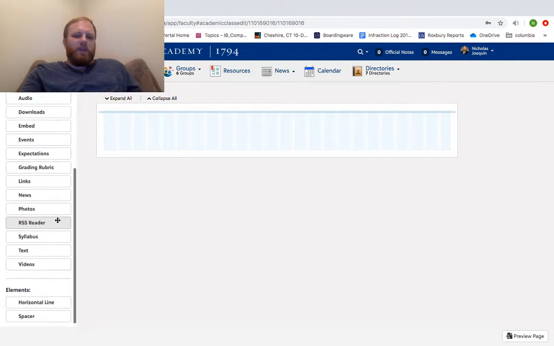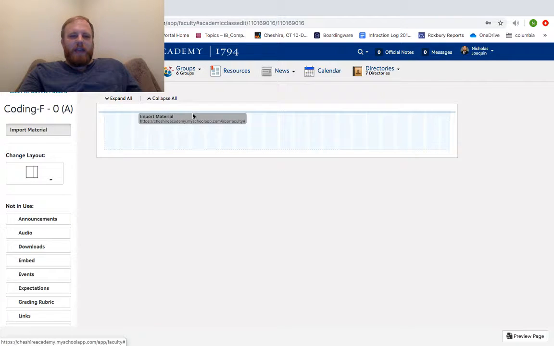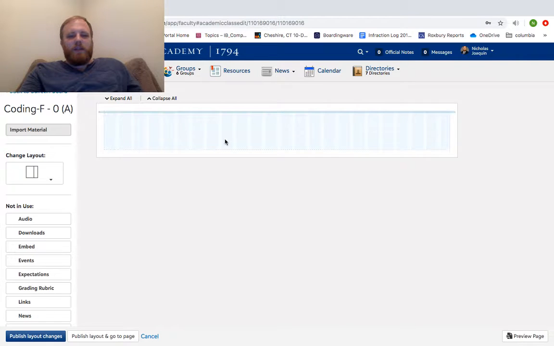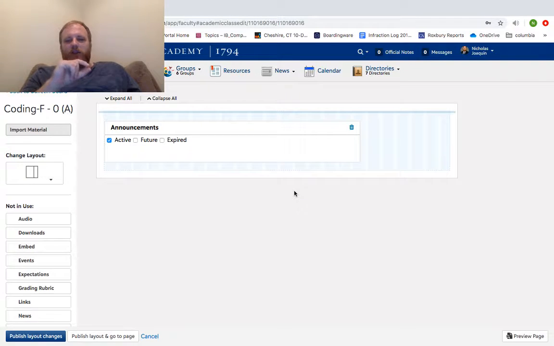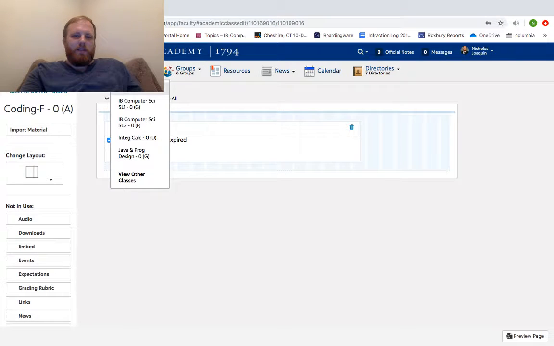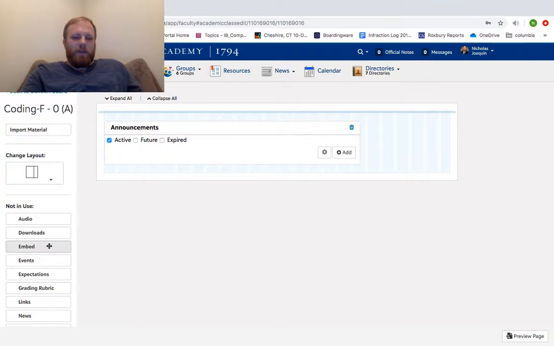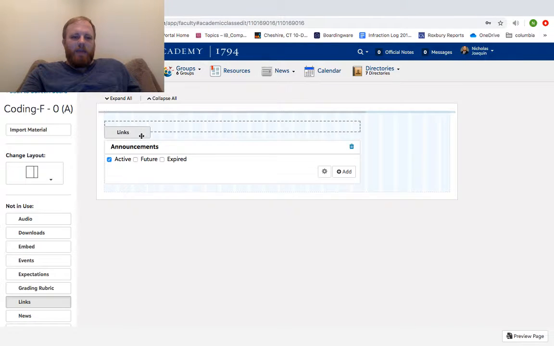So through this, you're really building out a page where anything can just kind of be tacked on. Any of these components, I can say import material, that's not a tacked on piece. Right, but announcements, I might say, okay, announcements, as soon as you log into the page, should be right up top. Great. I can publish those layout changes, and given that there's no announcements, nothing shows up, even though I have announcements here. Versus, let's say I want to add in a link.